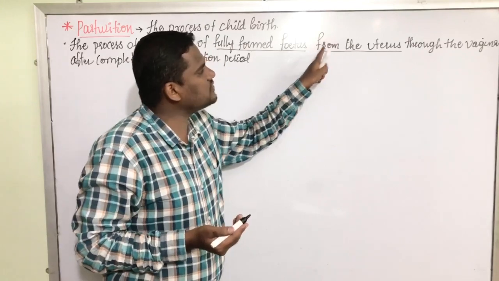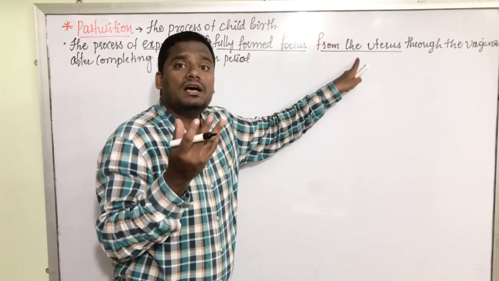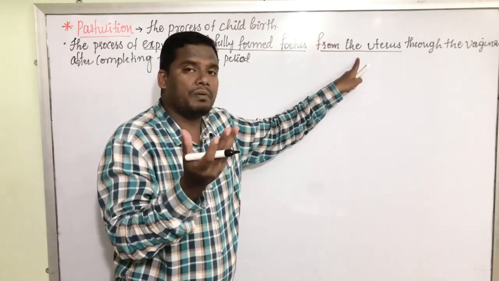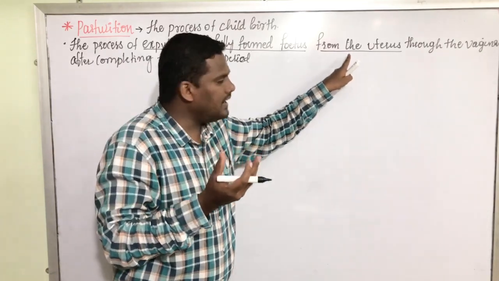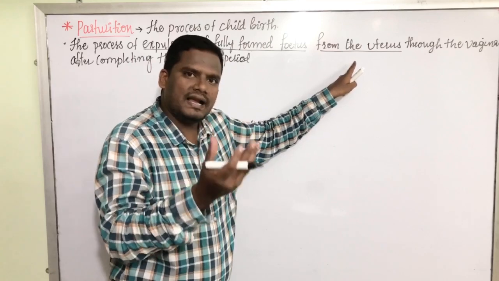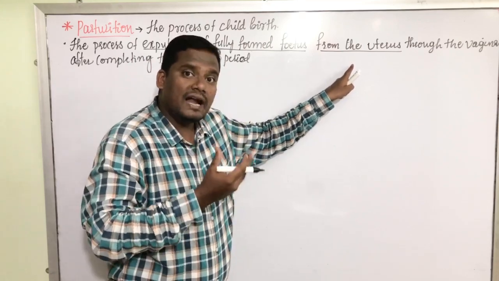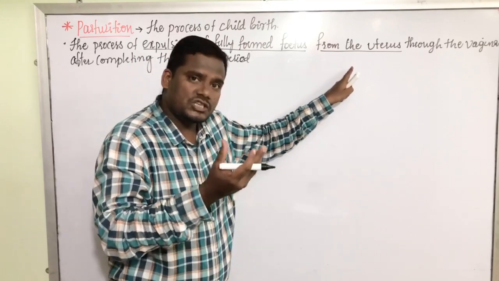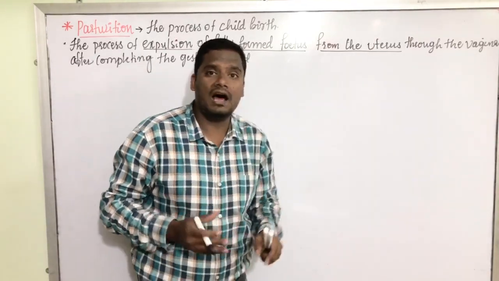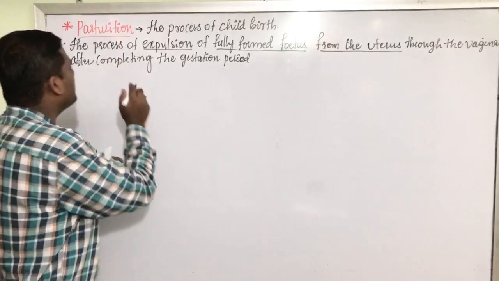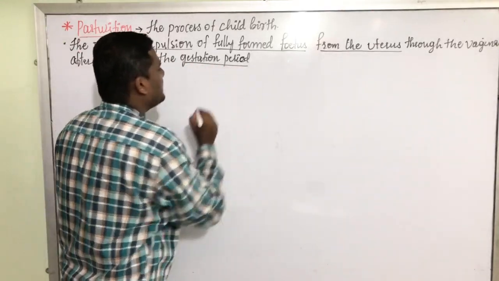That is why it is from the uterus through the birth canal, and that birth canal is called the vagina. If the baby is fully developed inside the womb of the mother, that fully formed baby has to be delivered out through the birth canal or through the vagina after completing the gestation period.